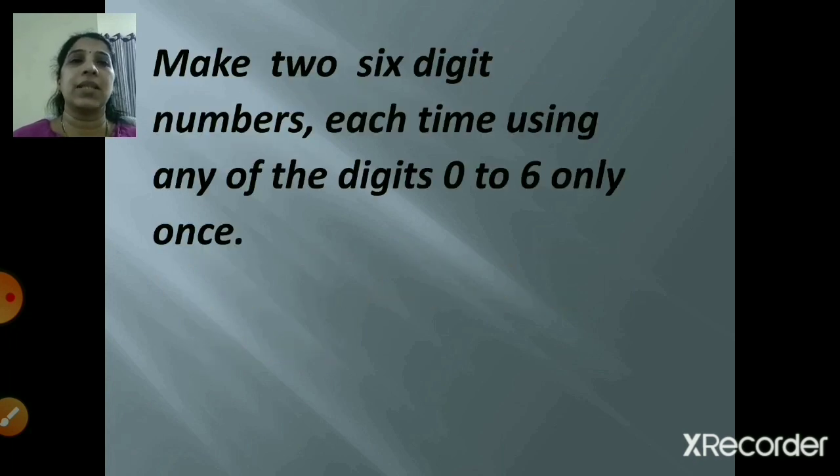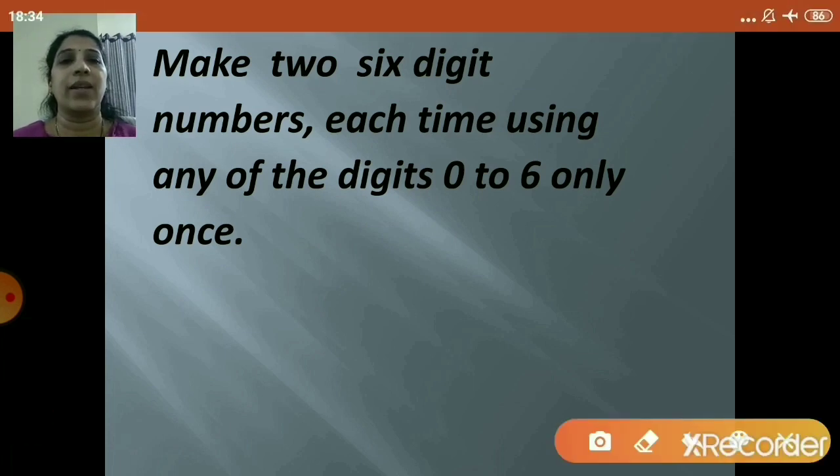Make 2 6-digit numbers each time using any of the digits 0 to 6 only once. So 0 to 6 means, children, 0, 1, 2, 3, 4, 5 and 6. So using these numbers, you are going to make any 2 6-digit numbers. So you can make any choice of yours, right? So first what I will do, I will write the numbers 0, 1, 2, 3, 4, 5 and 6. Now you can make any two 6-digit numbers. It should be 6-digit.